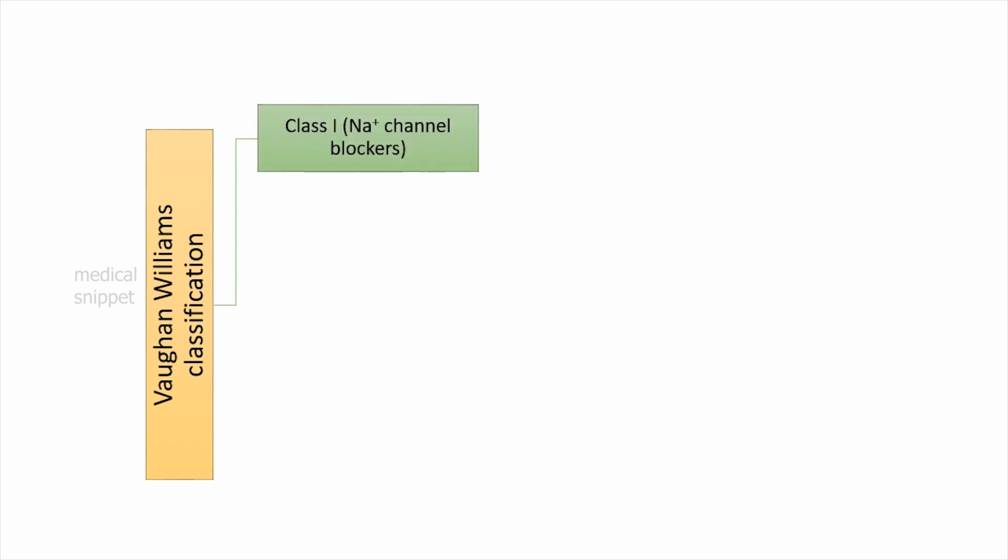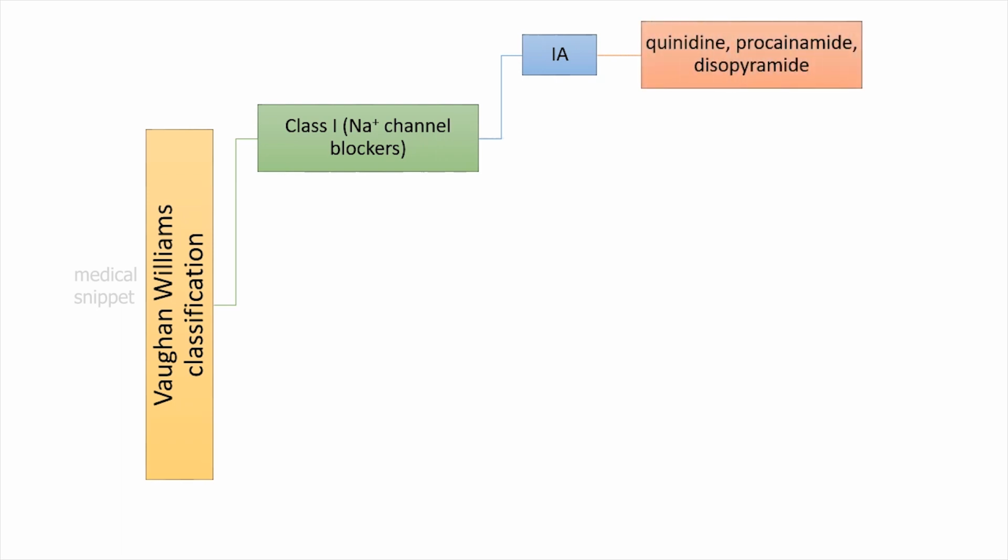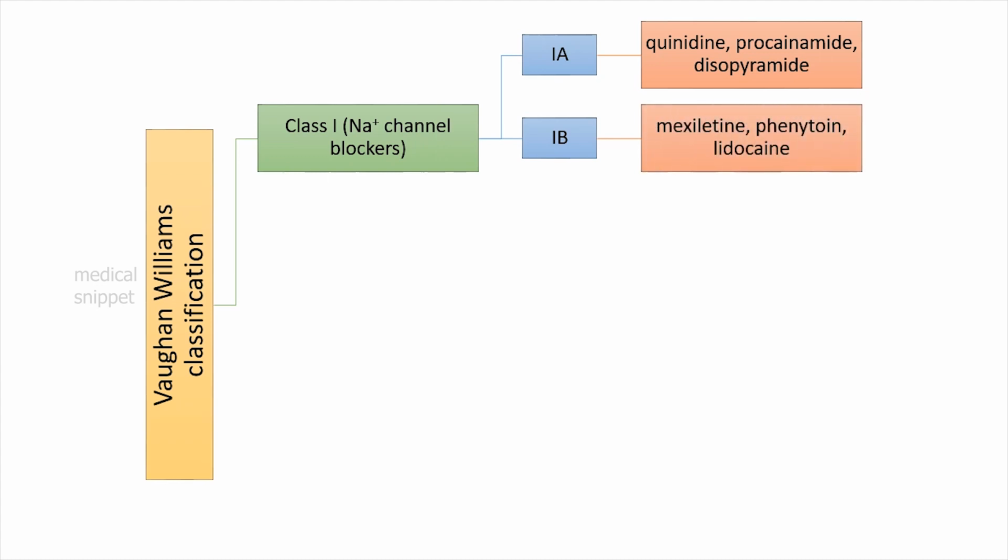Class 1 drugs are sodium channel blockers. It's subdivided into 1A, 1B, and 1C. Class 1A drugs are quinidine, procainamide, and disopyramide. Class 1B drugs are mexiletine, phenytoin, and lidocaine. Class 1C drugs are flecainide and propafenone.